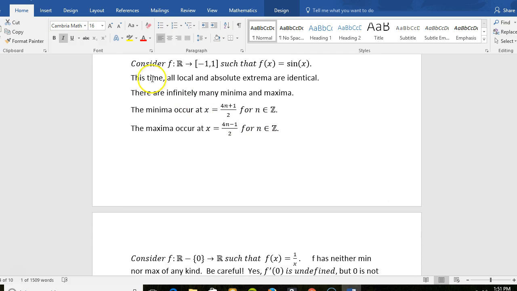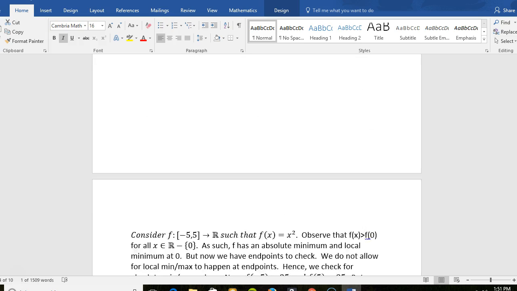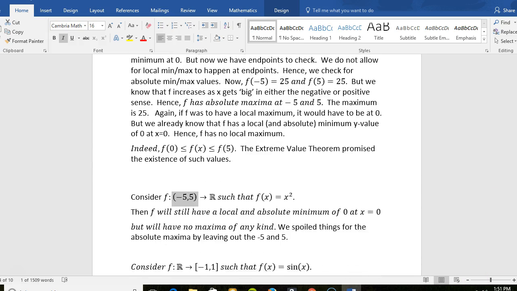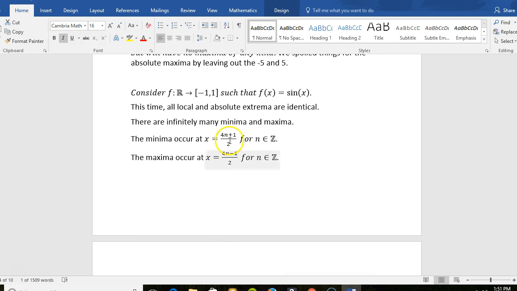Now let's consider this guy right here. Consider the function from -1 to 1 such that f of x is the sine of x. Now here we go. The extreme value theorem will apply this time. Wait, no. Back up. -1 to 1 would have to be my domain for it to apply.